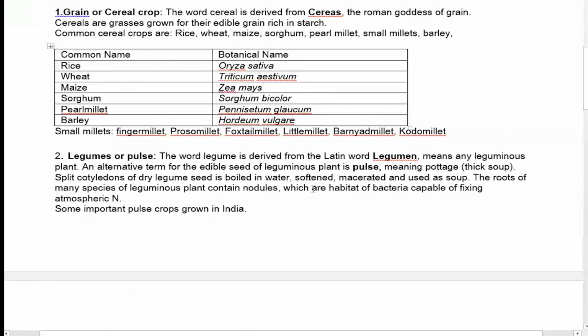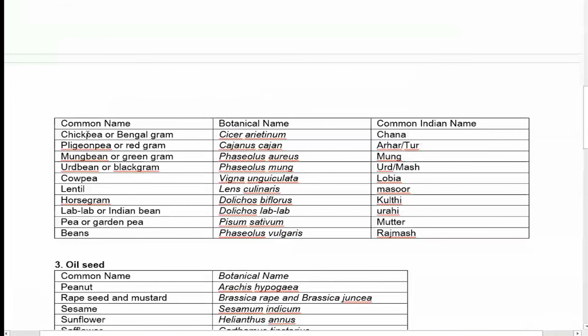The common crops, I hope you know these: chickpea or Bengal gram. You say that's chana, but that's the common name. It's not chana; the botanical or scientific name is Cicer arietinum. Similarly, pigeon pea or red gram. The common name may change; in some places it is tur or arhar. Cajanus cajan is the botanical name.